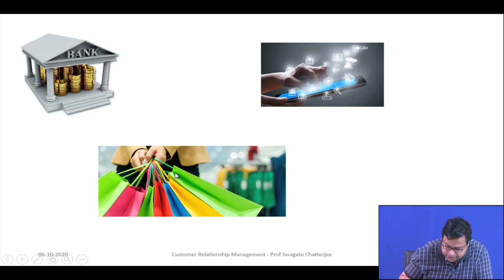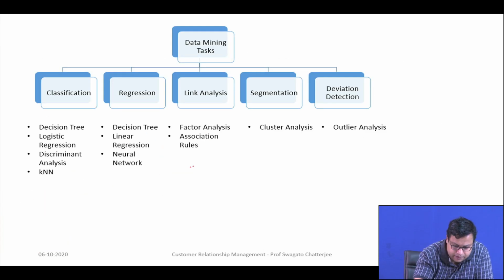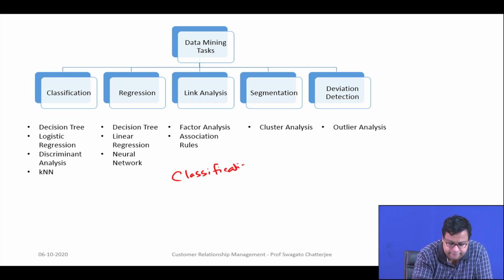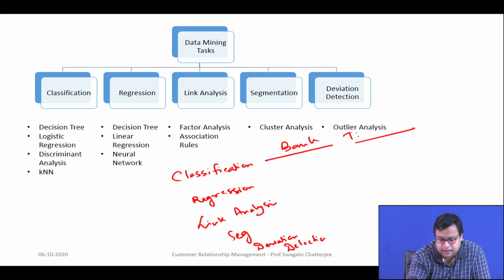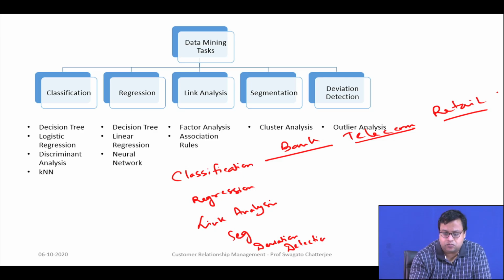So, classification, regression, link analysis, segmentation and deviation detection. And write down here bank and then telecom and then let us say retail, and all are online, let us assume.